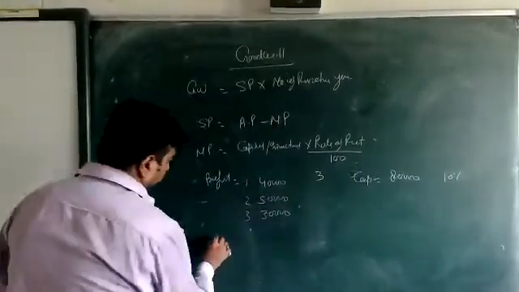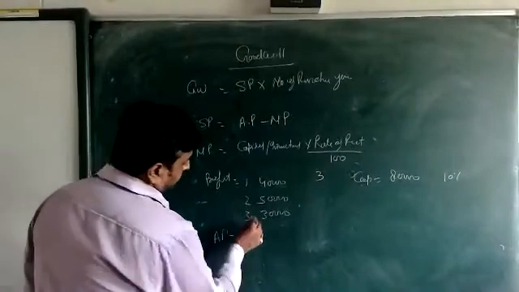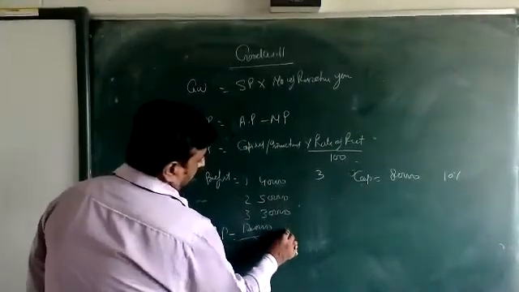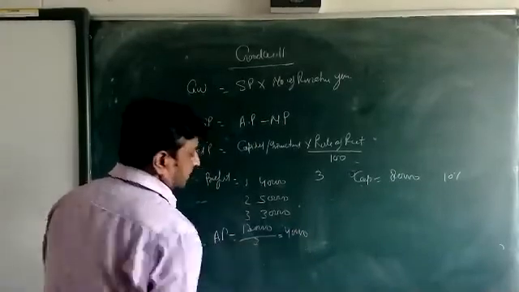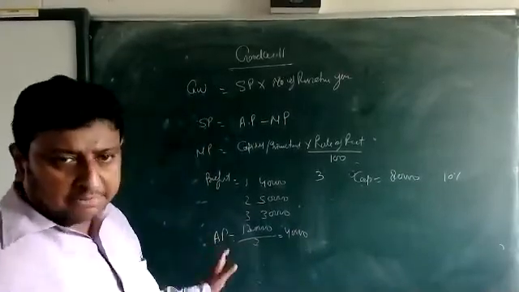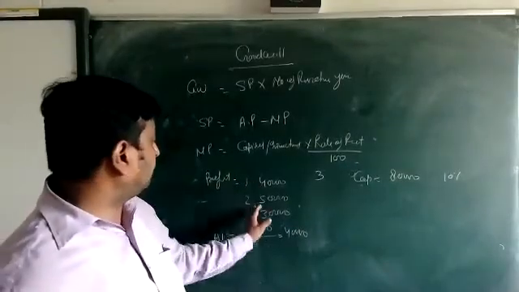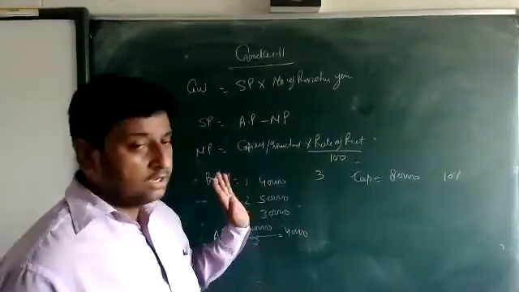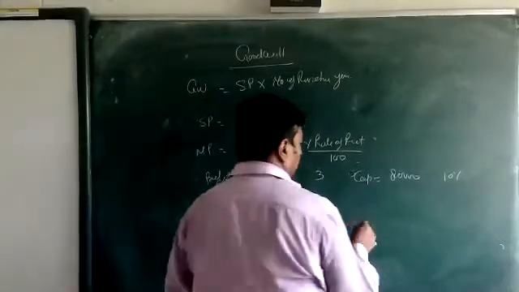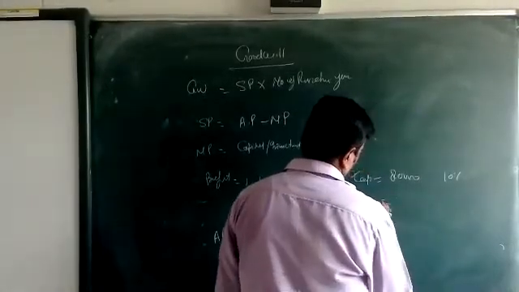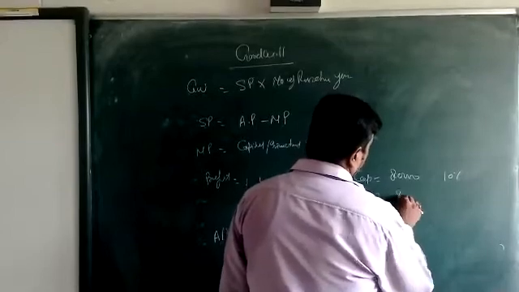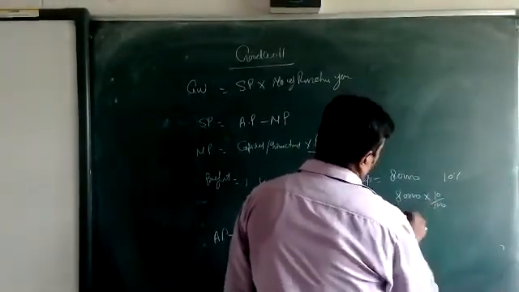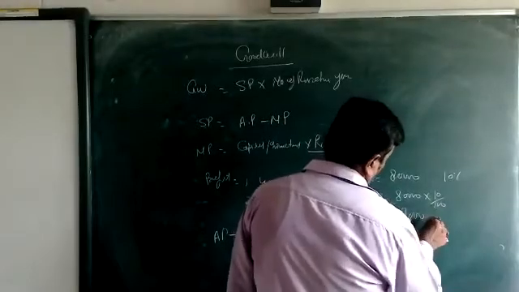Now first calculate the average profit. Average profit is equal to 1,20,000 upon 3, which means 40,000. I am taking a shortcut. All profit 80, 40, 120 upon 3, 40,000. And normal profit: capital 80,000, 10 upon 100, 8,000.